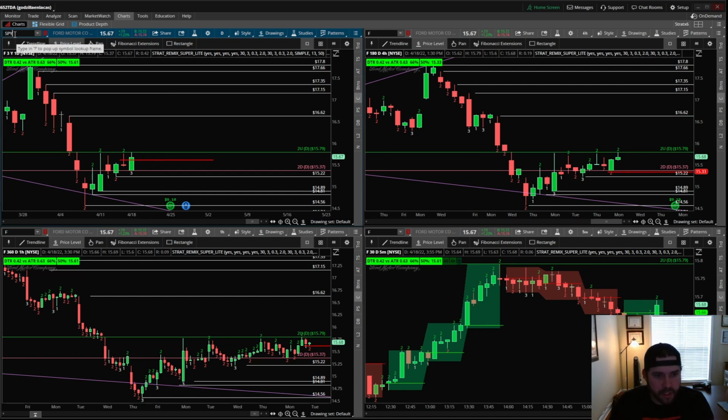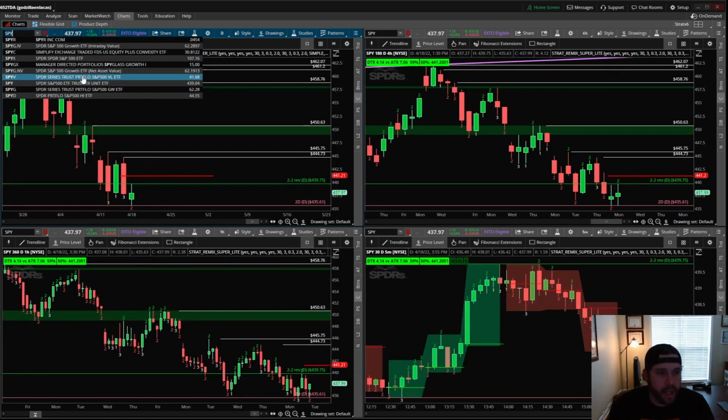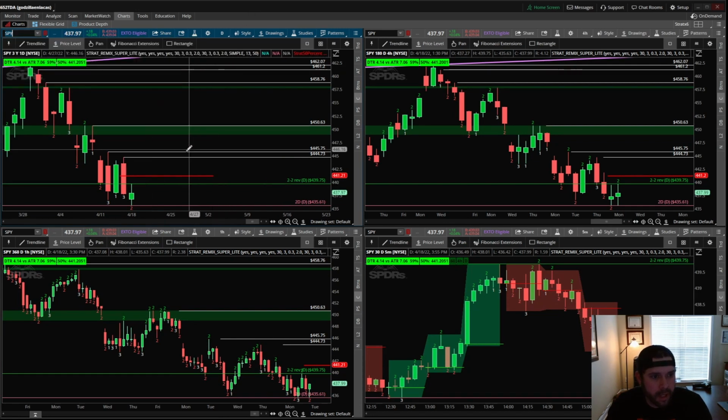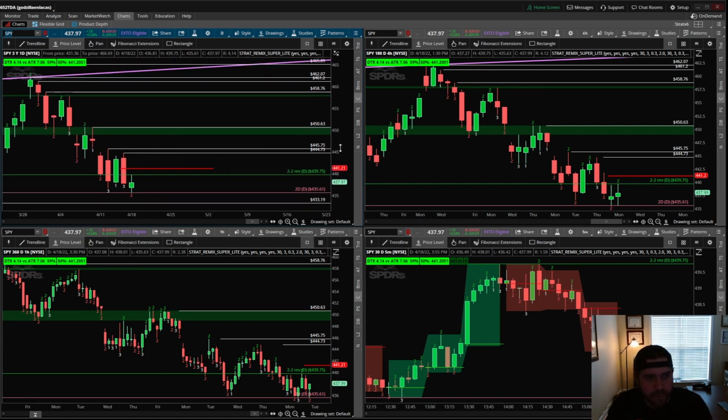Last but not least, we'll look at SPY and QQQ, and then we'll call it a day. So we have a 3-2 on SPY. Now, again, we're looking at a move to the upside, a 3-2-2 reversal to 444.73 would be nice to see. And if the market continues to look the way it does after hours into pre-market, that's quite possible. So keep that in mind. That entry after 439.75 to the upside, $444.73 would be your first price target.